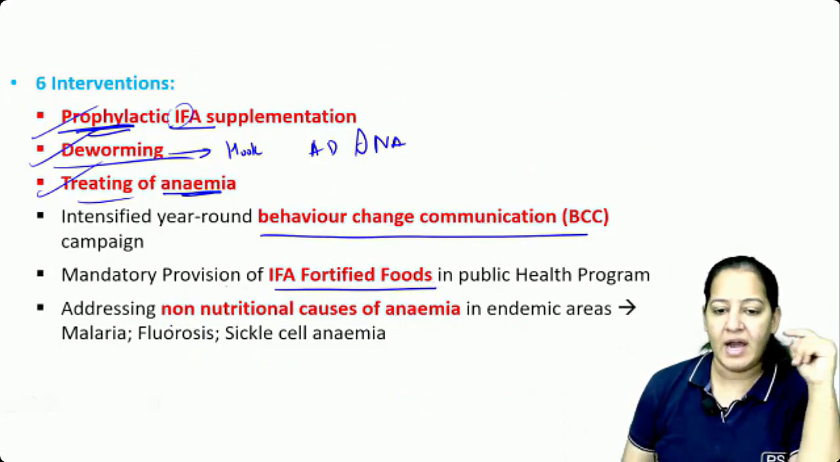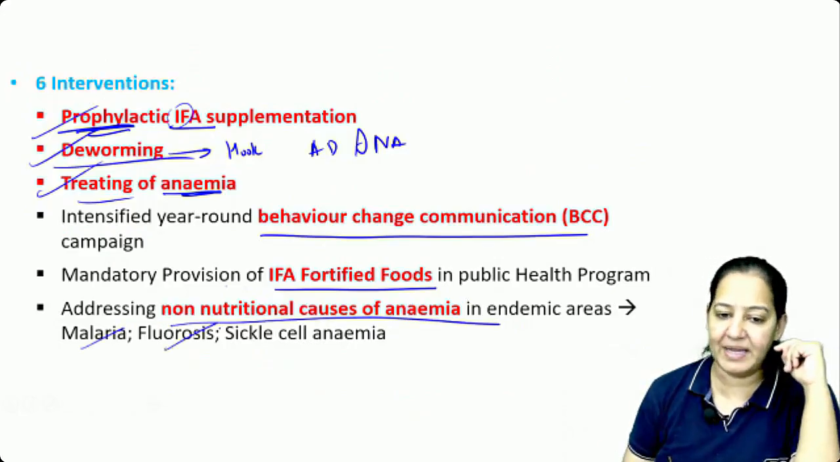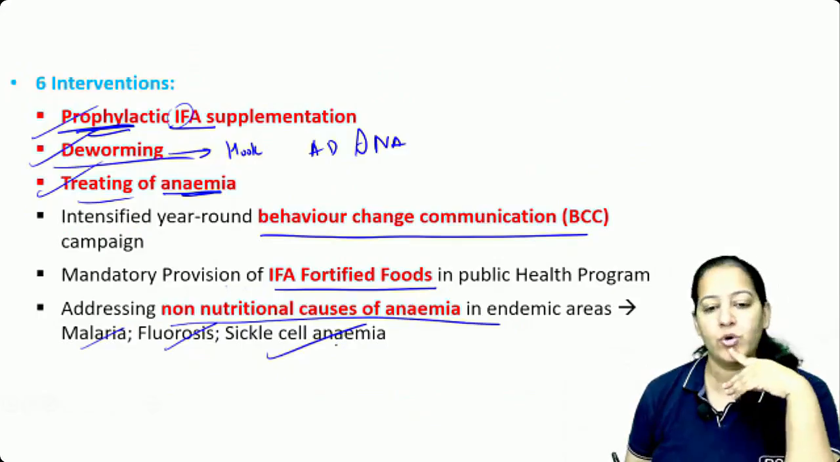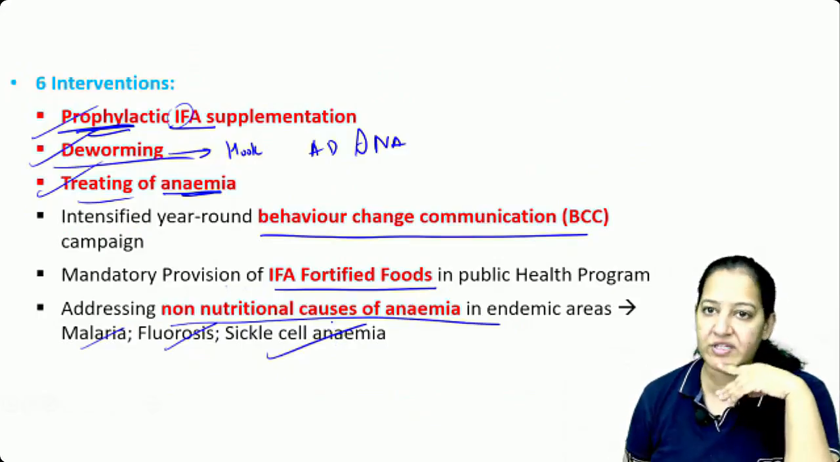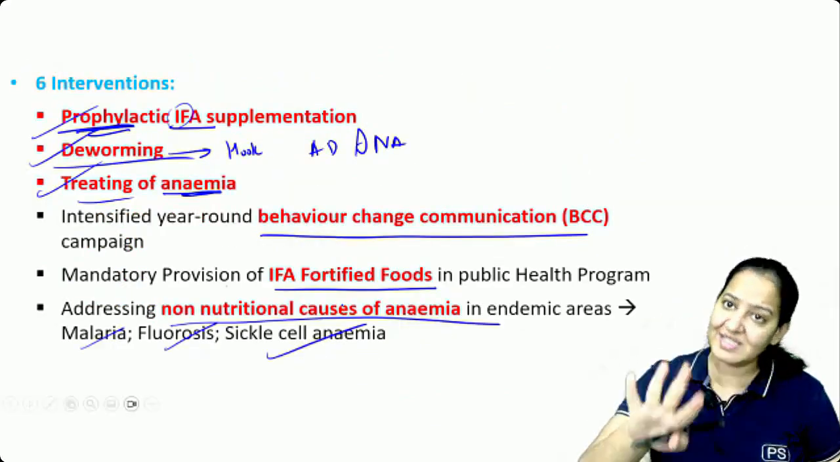And if non-nutritional causes of anemia are there, you have to take them out, like malaria, fluorosis, or sickle cell anemia. These are the non-nutritional causes of anemia. So rule out that also. Address that also and treat it. So these are the 6 interventions. To these 6 beneficiaries, we are giving these 6 interventions.